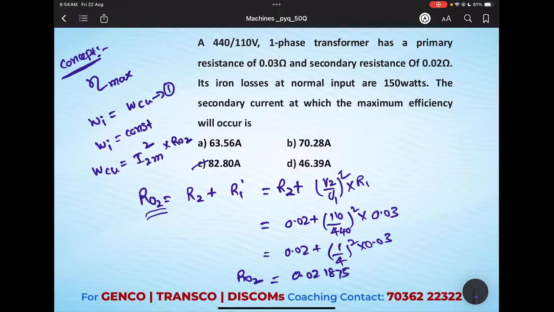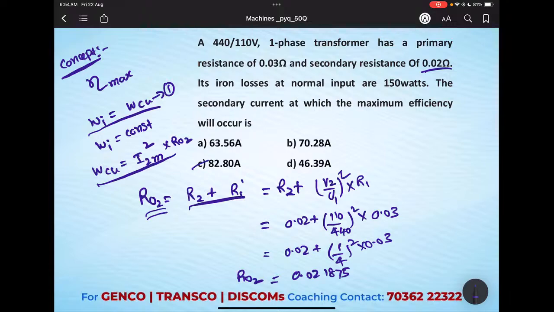If you are clear about that concept, then you can solve the question very easily. By seeing the question, it may look lengthy, but if you remember the basic principles, all are basic things only. That means shifting of the primary resistance and secondary resistance, from this formula you get, and at maximum efficiency iron loss is equal to copper losses. After shifting the total resistance to one side, we can get the copper losses like this. Just three basic principles, if you know them, you can solve the question very easily.